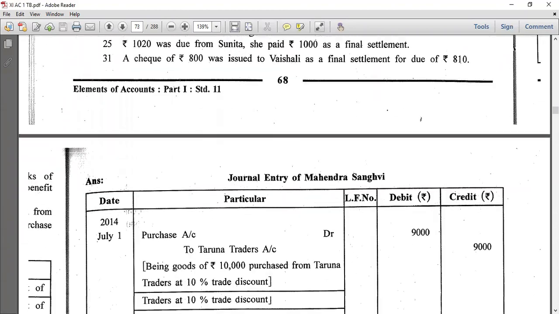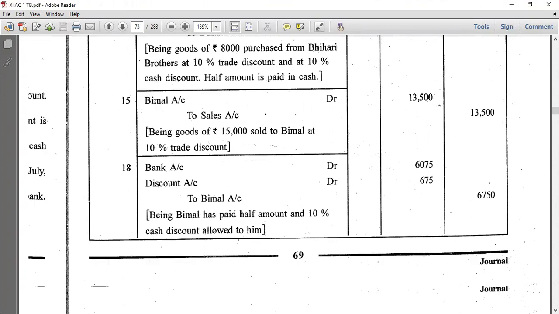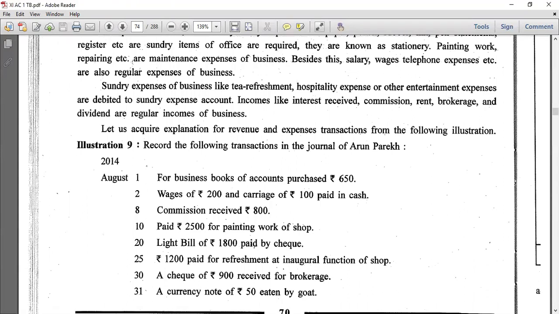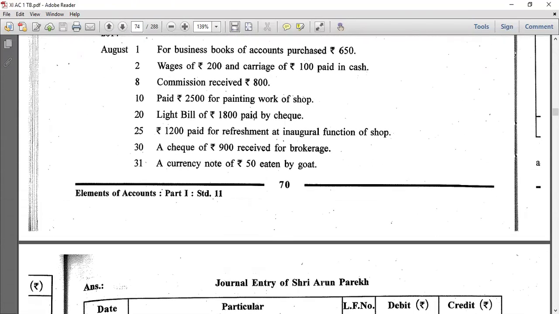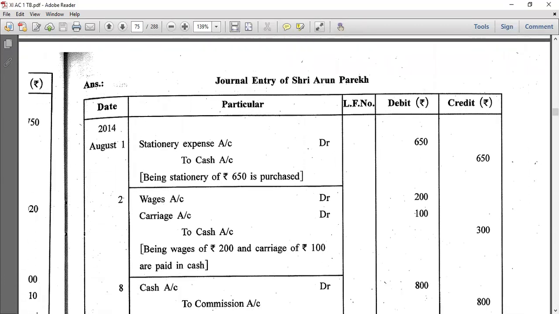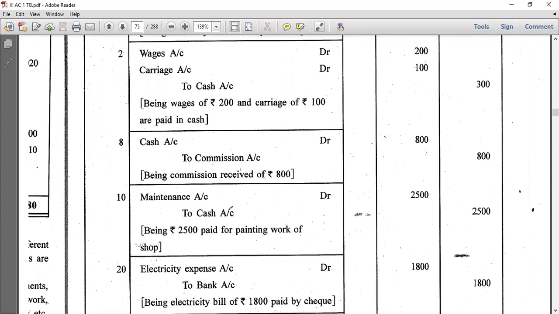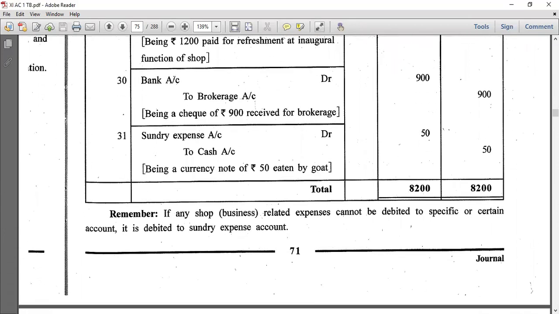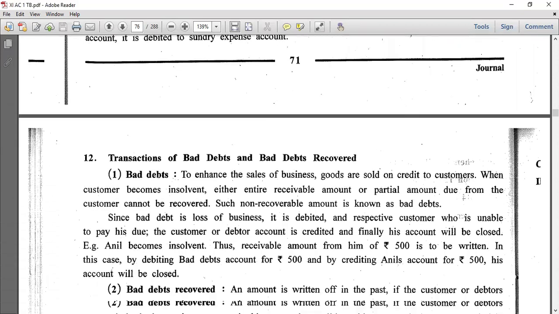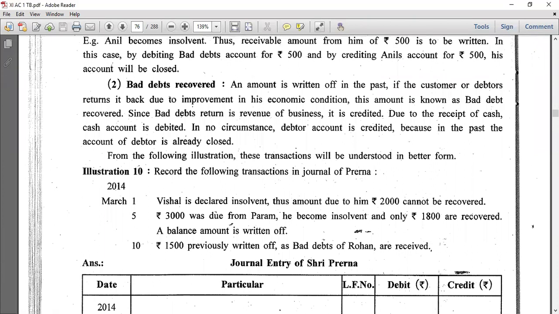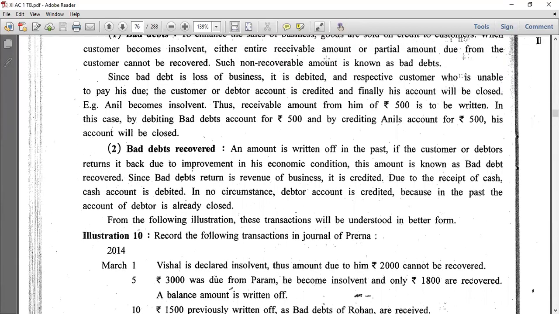Okay, illustration we had seen. I think this is also done by us. The bad debts and bad debts recovered. See, let me give you again information about bad debts recovered and amount: first bad debts, then bad debts recovered.